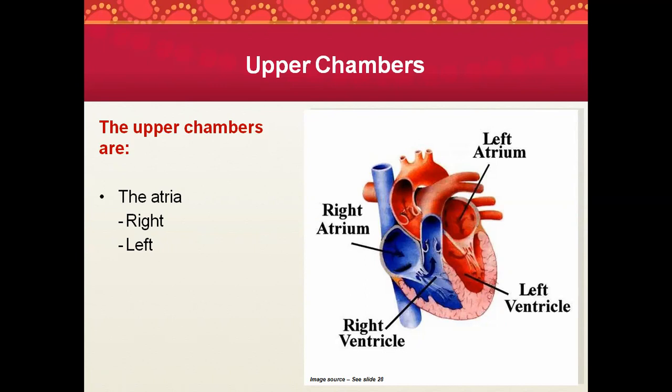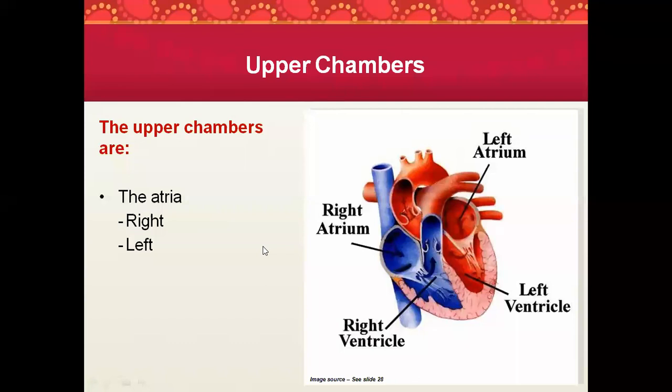The oxygenated blood is brought back by your 4 pulmonary veins, and then the blood is dropped into the left atrium. It passes through the mitral valve, and then finally drops to the left ventricle. From the left ventricle, the blood goes to the aorta. It passes through the aortic valve, and then the oxygenated blood travels all over the body, supplying every organ, every tissue.